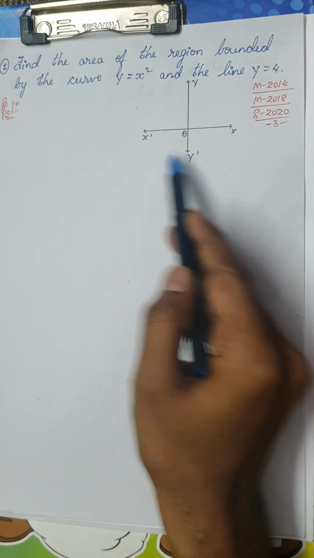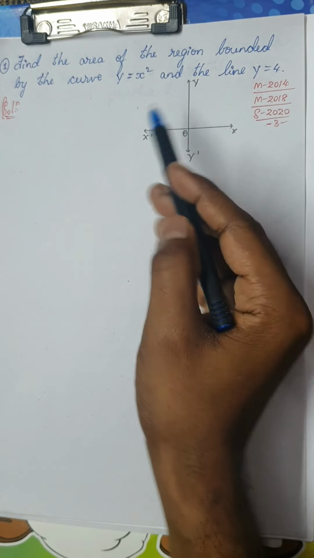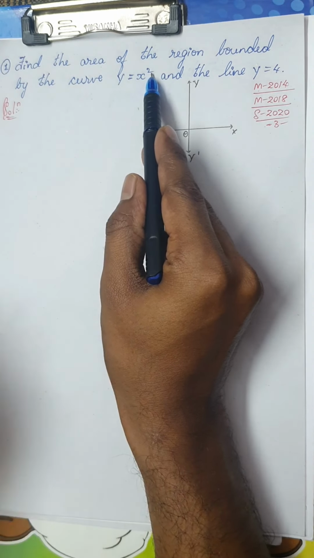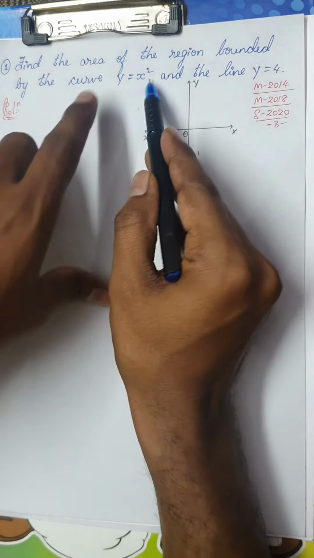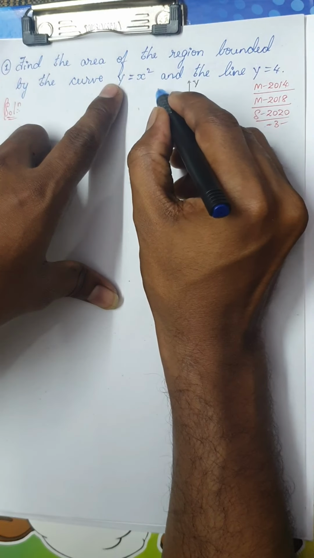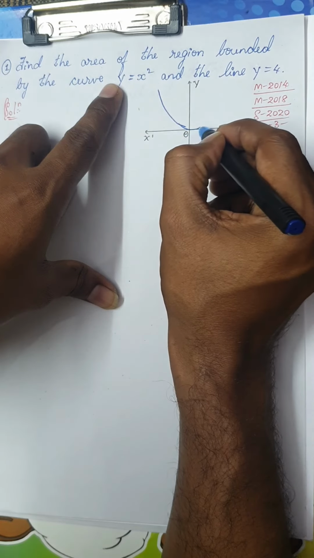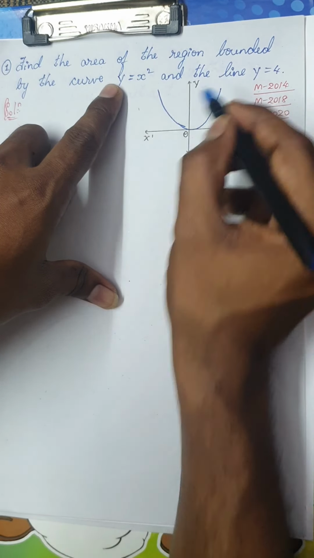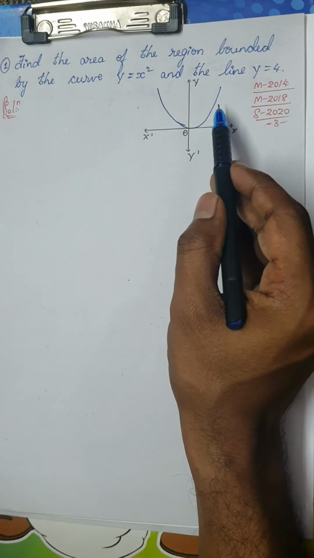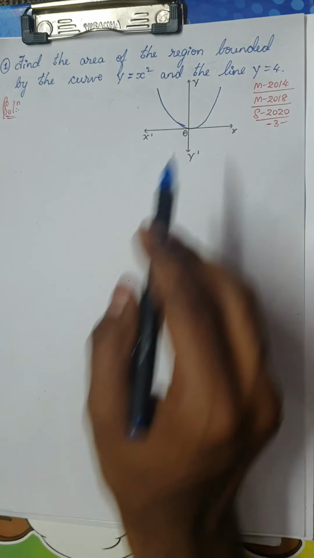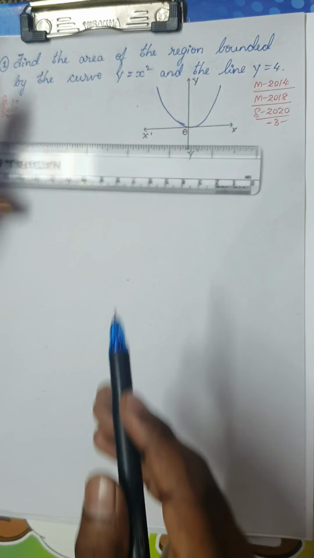So I've taken the coordinate axis, x and y axis. So as I told you, the square is on x. So please remember, the square is for x. So this would be a parabola facing upside. Okay. So just take a curve. y is equal to x square is a parabola facing up. Okay, now after this you have to go for the line y is equal to 4.